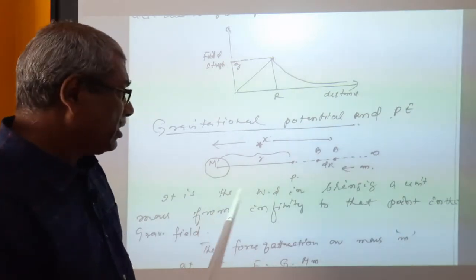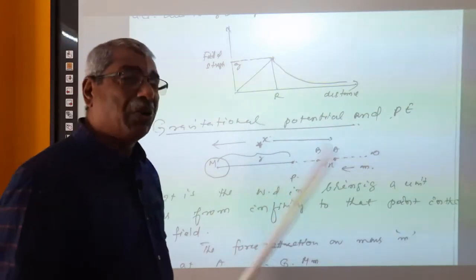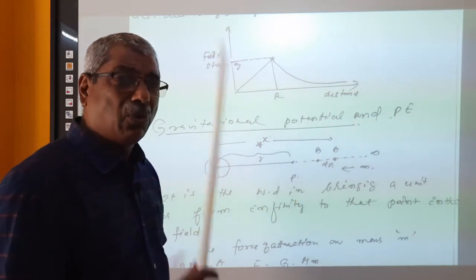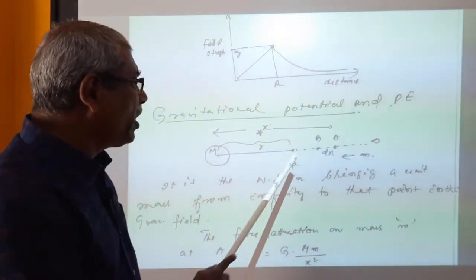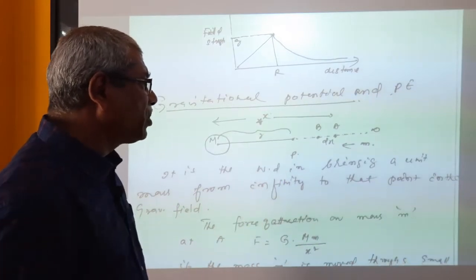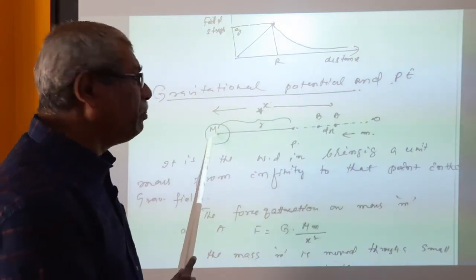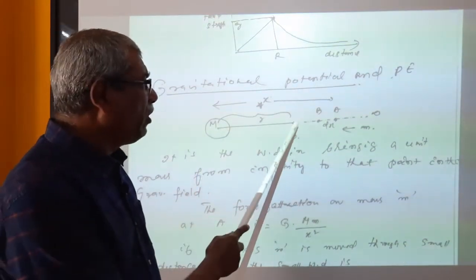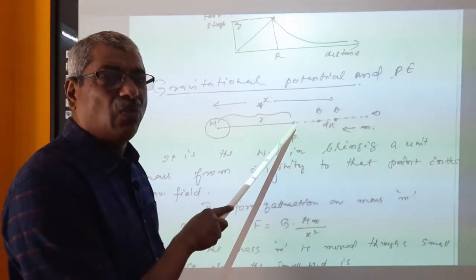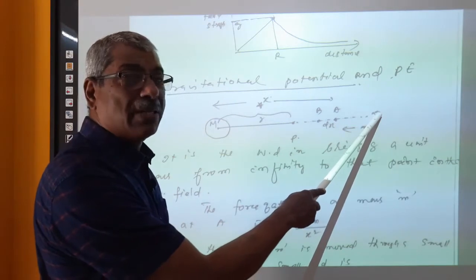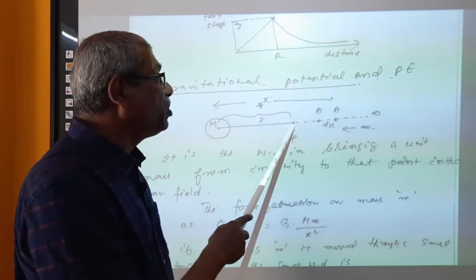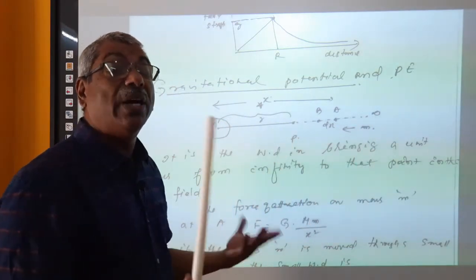We have to calculate gravitational potential and potential energy at a point away from a body. At first I am going to tell you what potential is, then we will come to potential energy. Potential at a point in the gravitational field due to a body: this is the body, and we have to find potential at this point. Then what do we have to do? You have to take a test mass of mass m from infinity to this point. What is the work done?